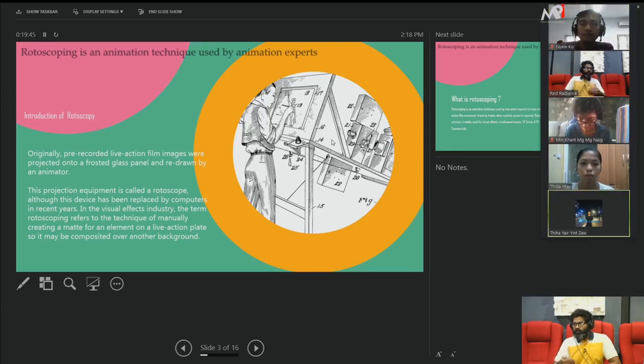You can composite any kind of background. It depends on the shot, depends on the movement. You can change the background. Sometimes there are 4 people sitting like that. You are able to clone them into 8 people, 12 people using this Roto. I have so many samples. I will show you at the end. Before that we need to know what Roto is, how it is implemented in the VFX field, how they use it in movies and everything. We are going to check everything. We are going to see everything.